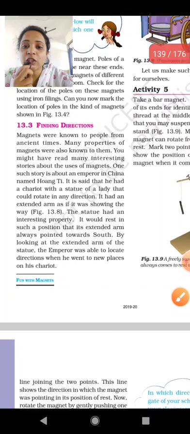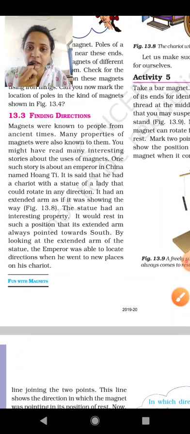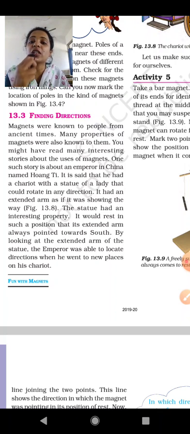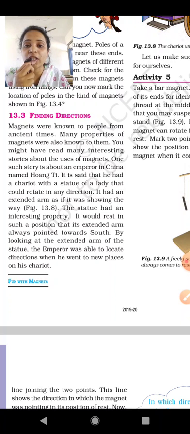Magnets were known to people from ancient times. Many properties of magnets were also known to them. You might have read many interesting stories about the uses of magnets. See what they are telling: from ancient times people knew the magnet and its uses, and we might even have heard stories about the magnet.